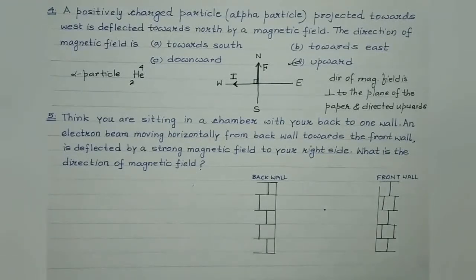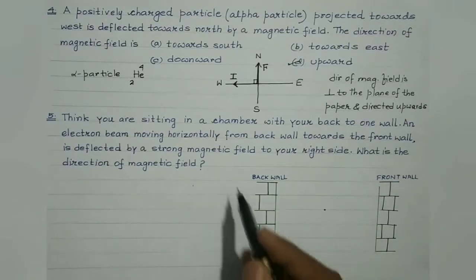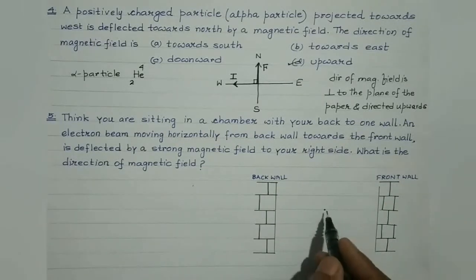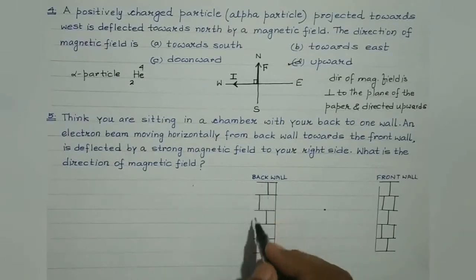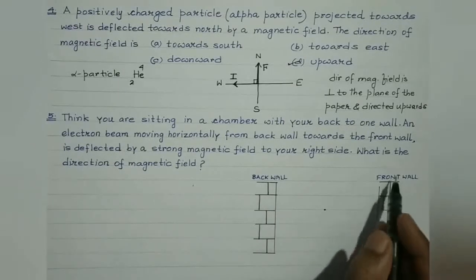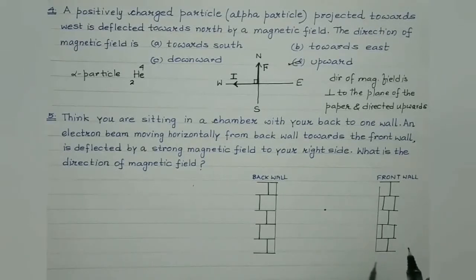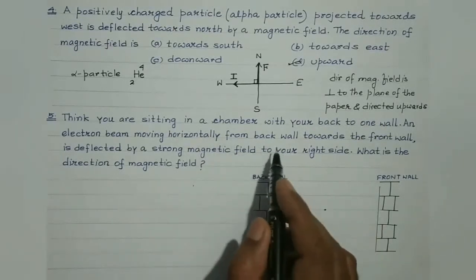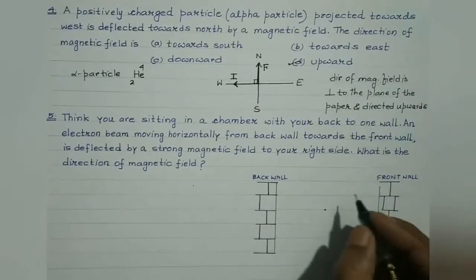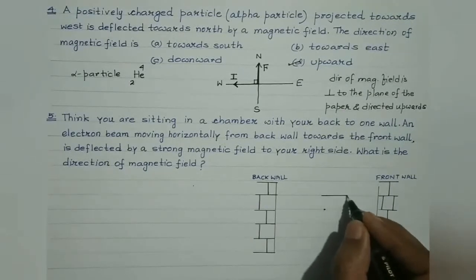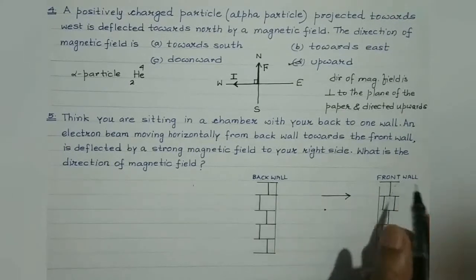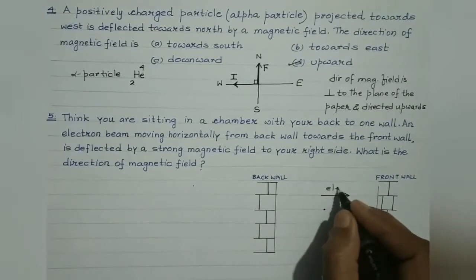It's a very, very good question, students. Try to understand the question. Imagine yourself to be sitting in this chamber, right? If you're sitting over here, suppose this is the back wall and you're facing this wall. So this will act as the front wall. So the electron beam is moving horizontally from back wall towards the front wall. This is where the electron beam is moving.